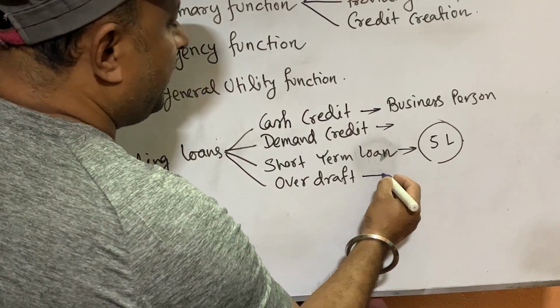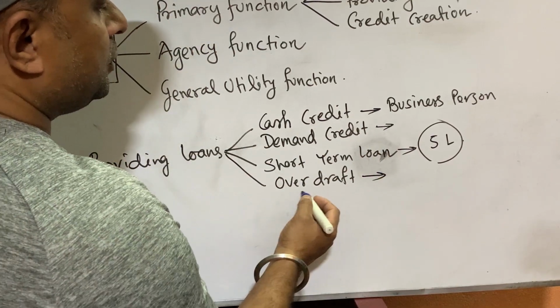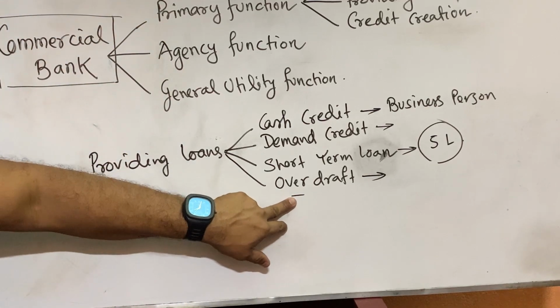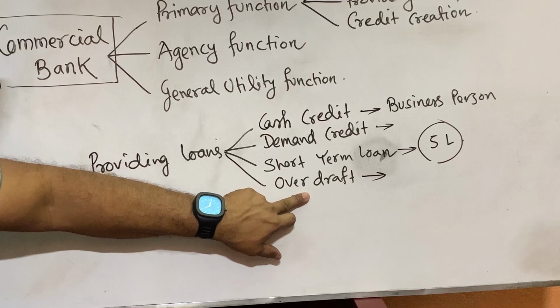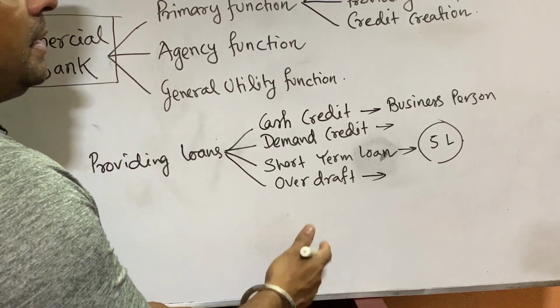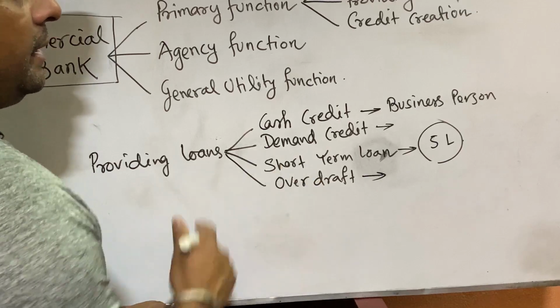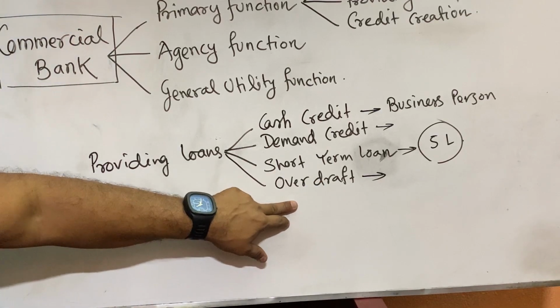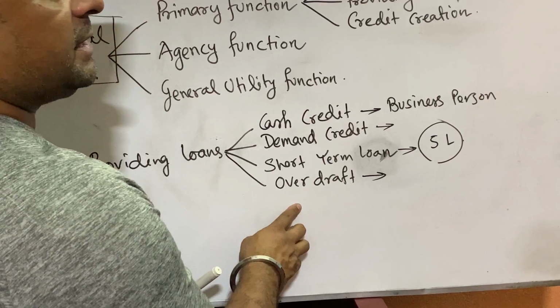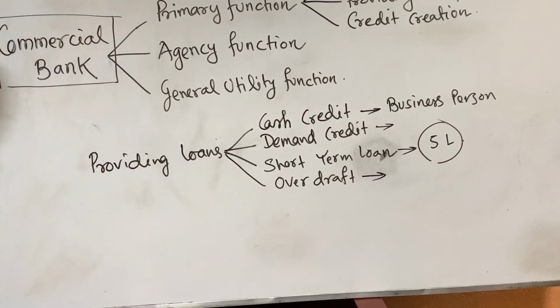The fourth one is overdraft. Overdraft is also made on the cash credit. In a current account, businessmen transact money every time. They deposit money, withdraw money. Now when the person withdraws more than the deposited amount, that is overdraft, that is negative savings.